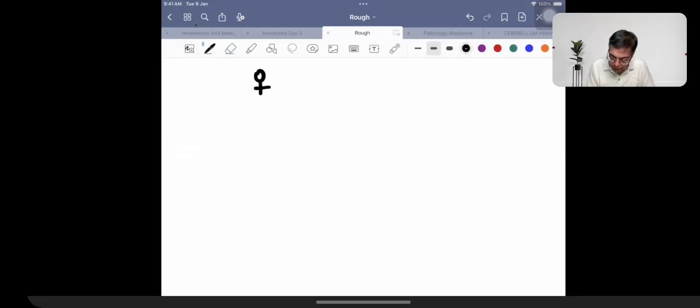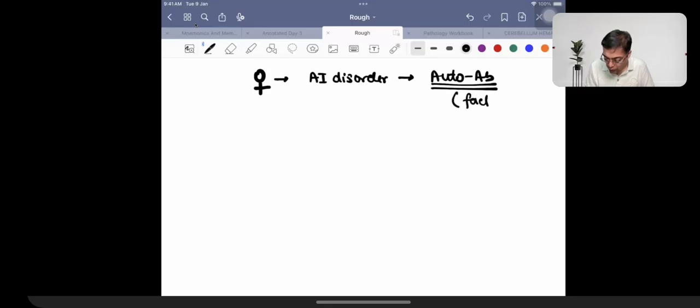We can have a special situation. There is a middle-aged lady who has an autoimmune disorder. She is going to be forming an autoantibody, and she produces this autoantibody against factor 8. This condition is given the name of factor inhibitors.